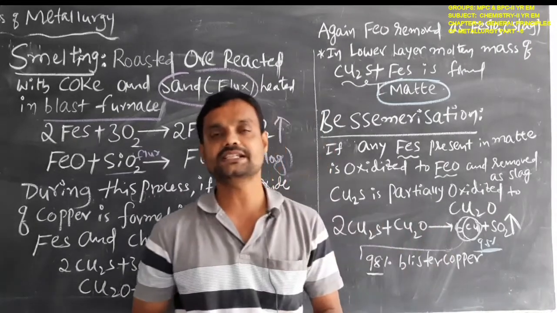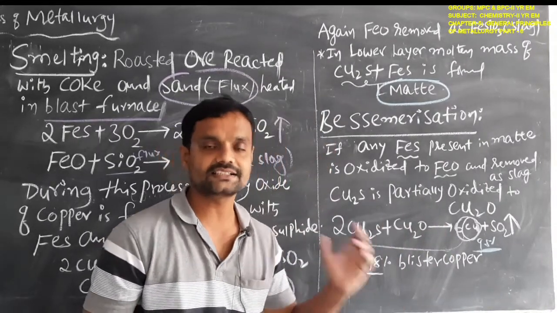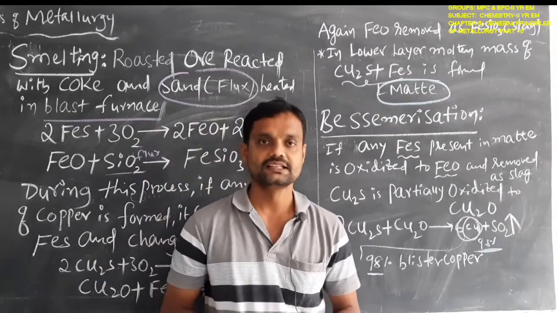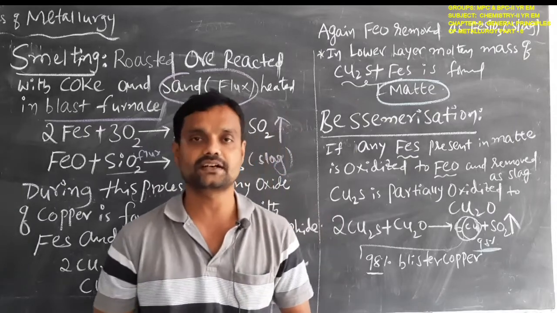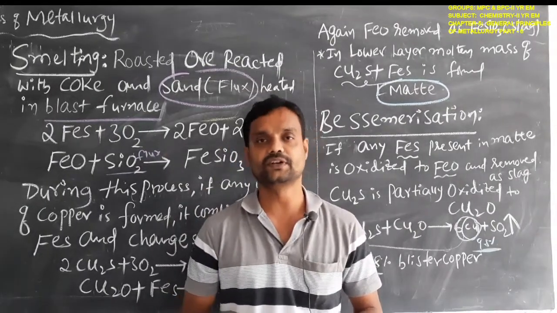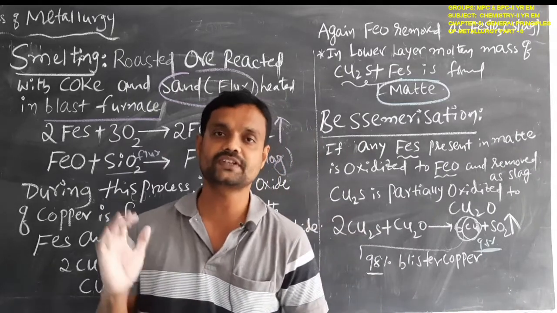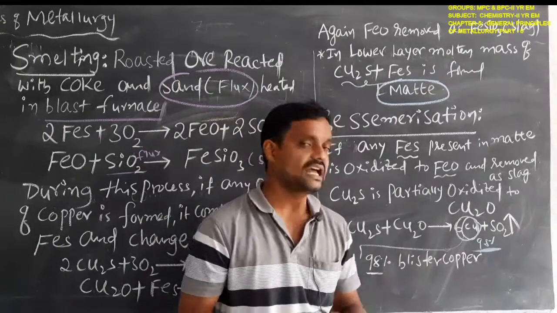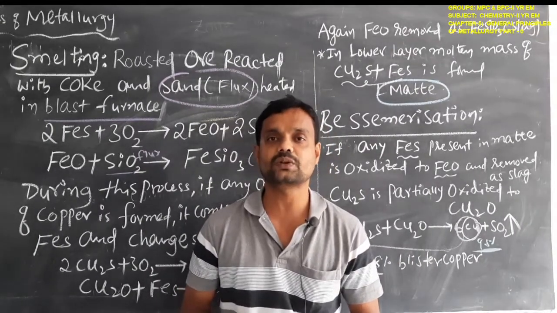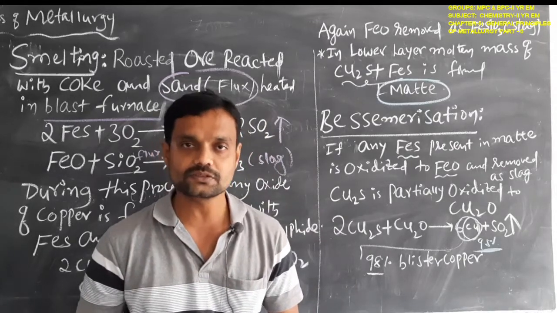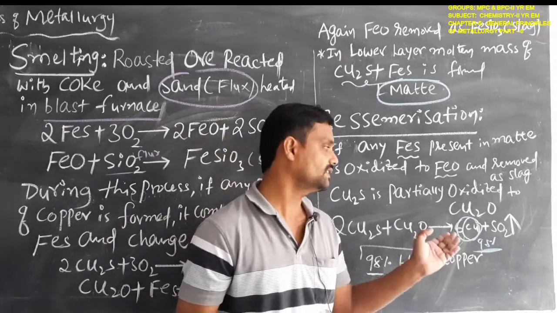Here this blister copper, the extracted copper, is 98% pure. Then we get 100% copper. So this extracted copper is purified. Already we have learned the purification methods. There are a number of methods. For this copper, the suitable one is electrolytic refining. So the electrolytic method is used for purification of that copper.